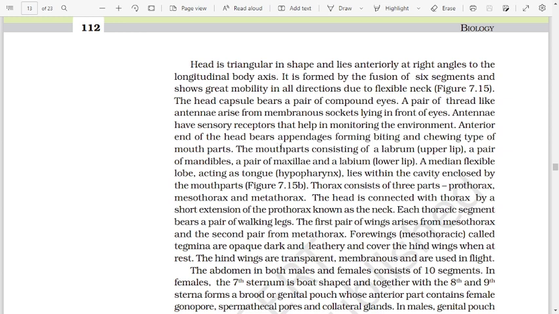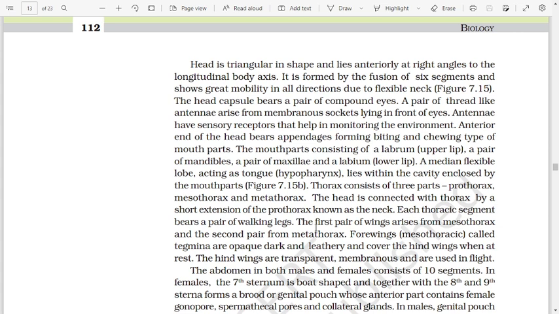Anterior end of the head bears appendages forming biting and chewing type of mouth parts. The mouth parts consist of a labrum, upper lip, a pair of mandibles, a pair of maxillae, and a labium, lower lip. A median flexible lobe acting as a tongue, hypopharynx, lies within the cavity enclosed by the mouth parts. Figure 7.15b. Thorax consists of three parts: prothorax, mesothorax, and metathorax. The head is connected with the thorax by a short extension of the prothorax known as the neck.